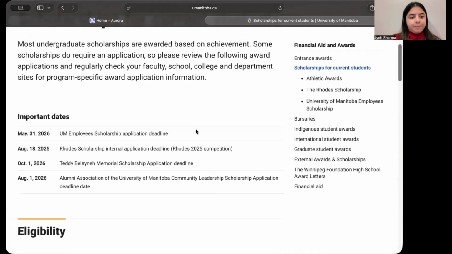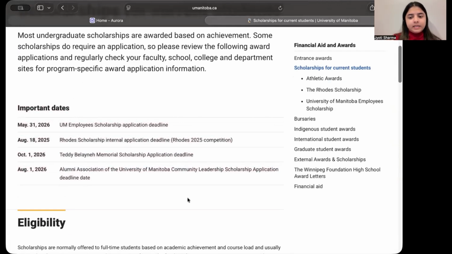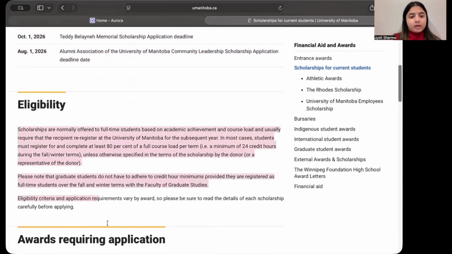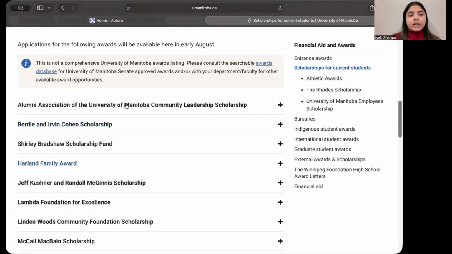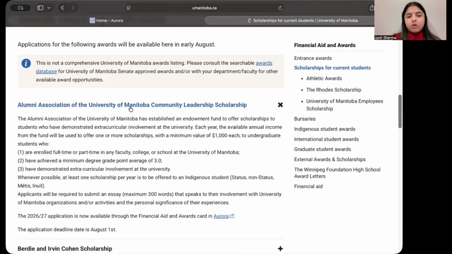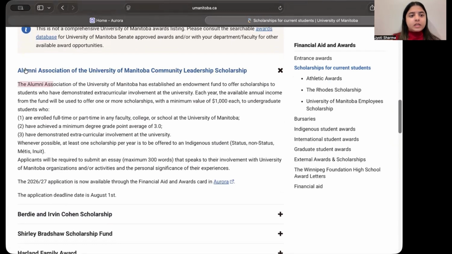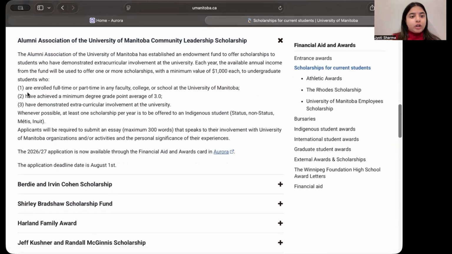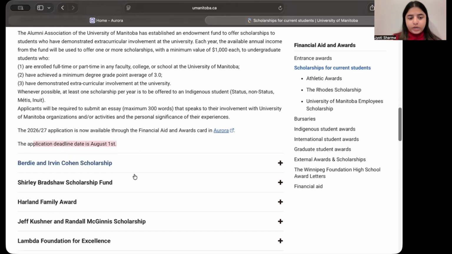We can see the important days, like the deadlines to apply for specific ones. This is the common eligibility. And to see what the specific eligibility is, you can just tap on this, and then you'll see, for example, the Alumni Association of University of Manitoba Community Leadership Scholarship. For that, you need to show that you are enrolled full time or part time in any faculty or school at University of Manitoba, have achieved a minimum degree grade point average of 3.0, and have demonstrated extracurricular involvement at university, for example, volunteering. And then the application deadline is August 1st.